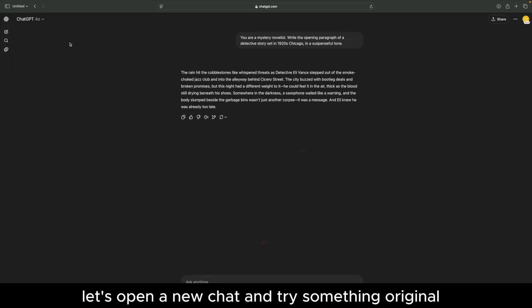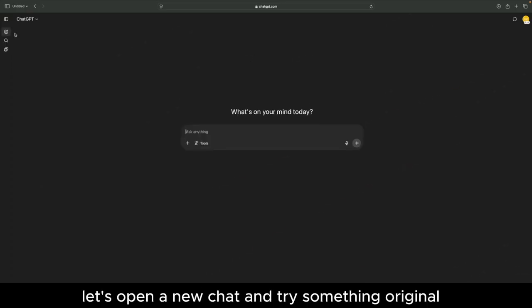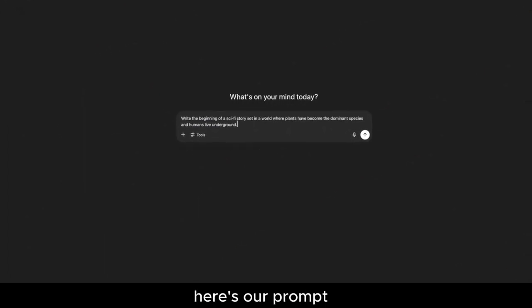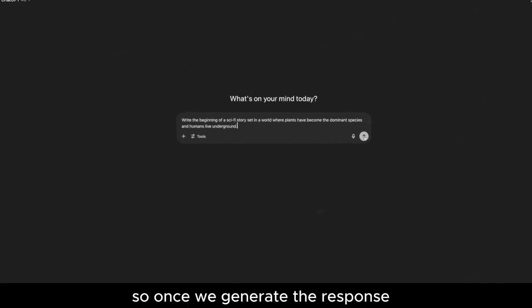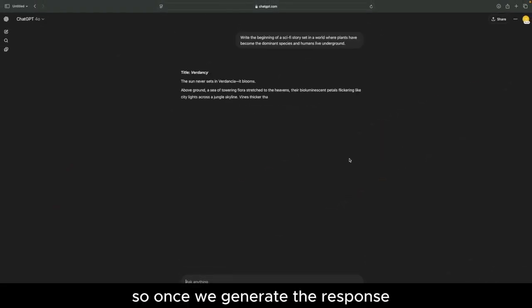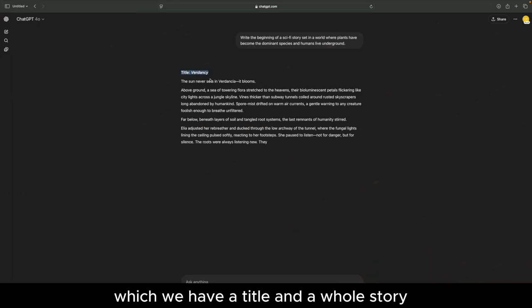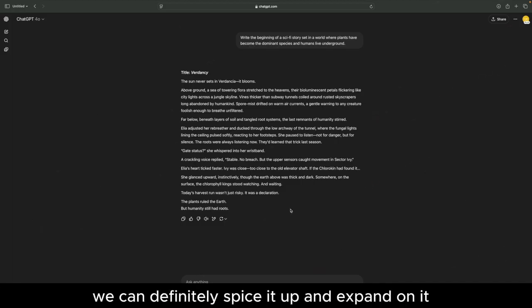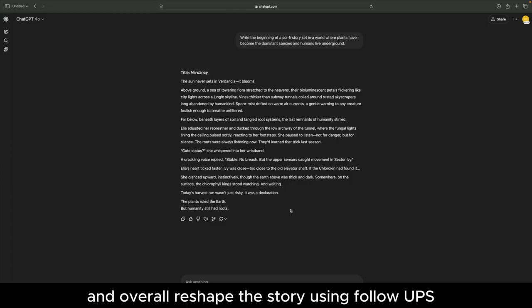But now let's open a new chat and try something original. So I'm going to write another prompt. Here's our prompt: Write the beginning of a sci-fi story set in a world where plants have become the dominant species and humans live underground. Once we generate the response, which has a title and a whole story, this is a good result. However, we can definitely spice it up, expand on it, and overall reshape the story using follow-ups.